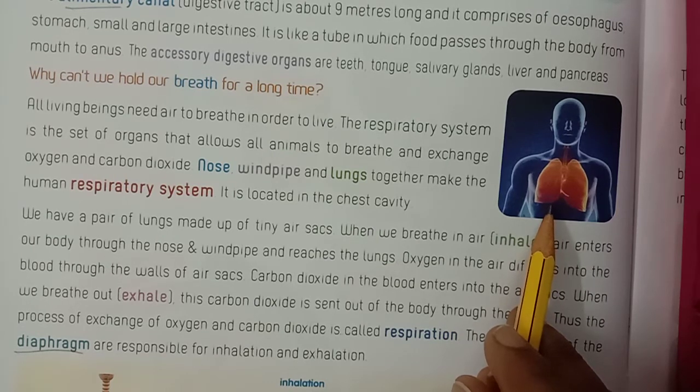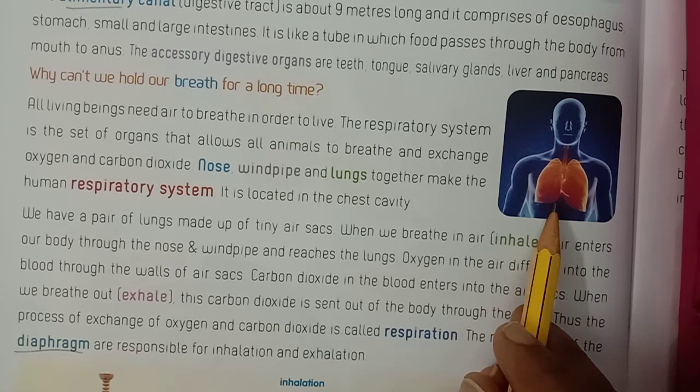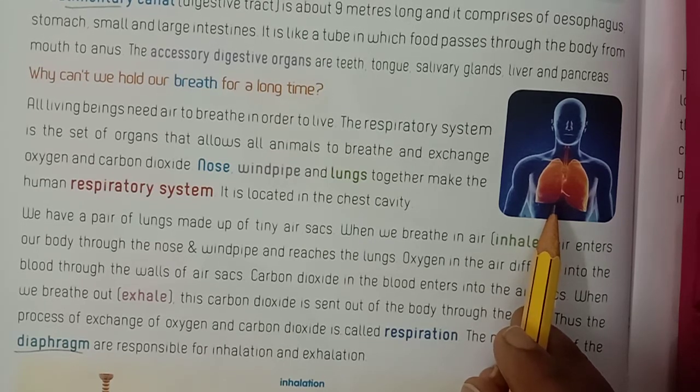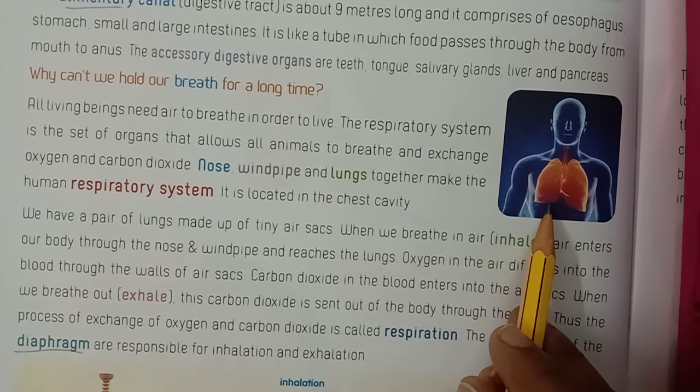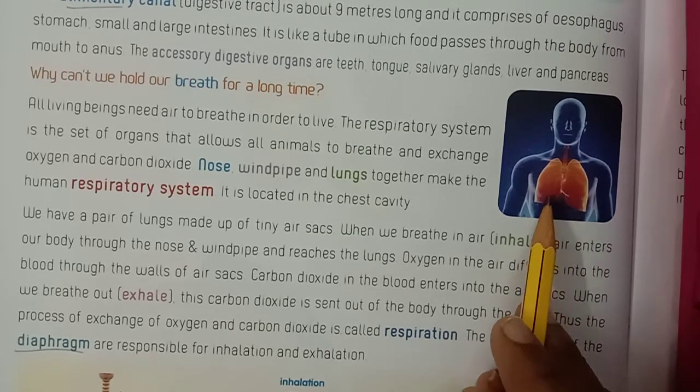Okay, children, what is the human respiratory system? The different parts of the body which take part in breathing air in and breathing air out are called the respiratory system. It is located in the chest cavity. We have a pair of lungs.